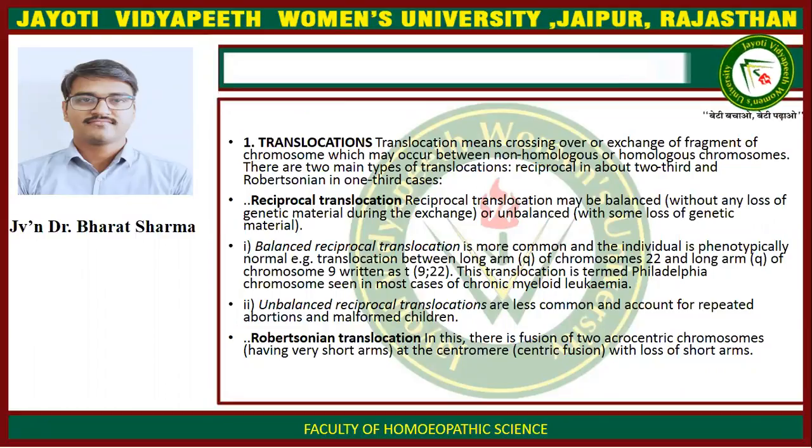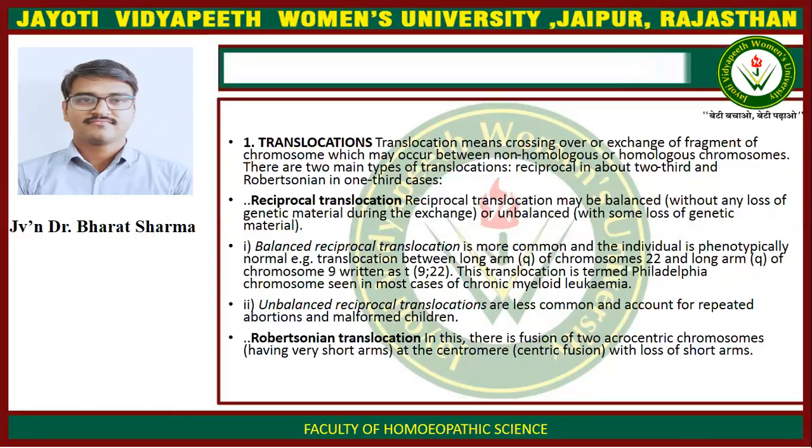First is translocations. Translocation means crossing over or exchange of fragment of chromosome which may occur between non-homologous or homologous chromosomes. There are two main types of translocation: reciprocal in about two-thirds and Robertsonian in one-third of cases. Reciprocal translocation may be balanced, without any loss of genetic material during the exchange, or unbalanced, with some loss of genetic material. Balanced reciprocal translocation is more common and the individual is phenotypically normal.